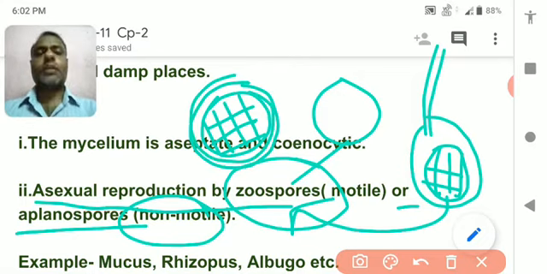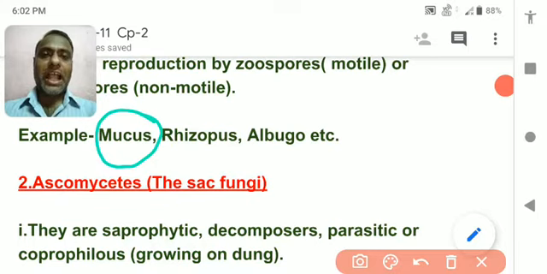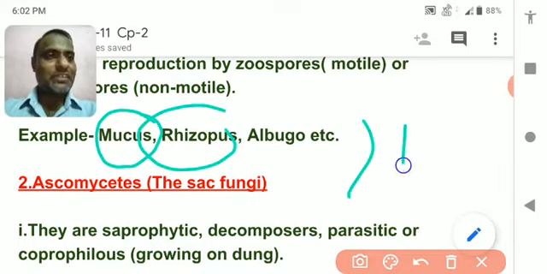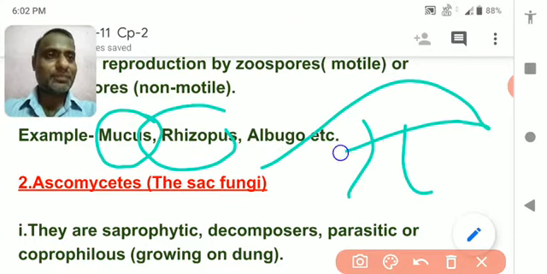Understood? So what is the example of Phycomycetes? The very simple example is Mucor. It is not mucus, it will be Mucor, Mucor. Okay. Another is Rhizopus. You have seen, I think, this kind of structure, no?